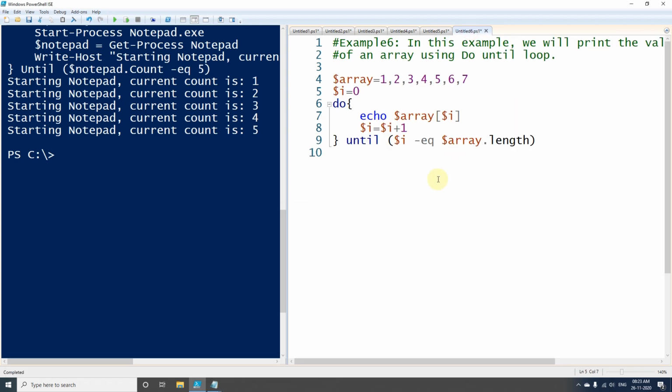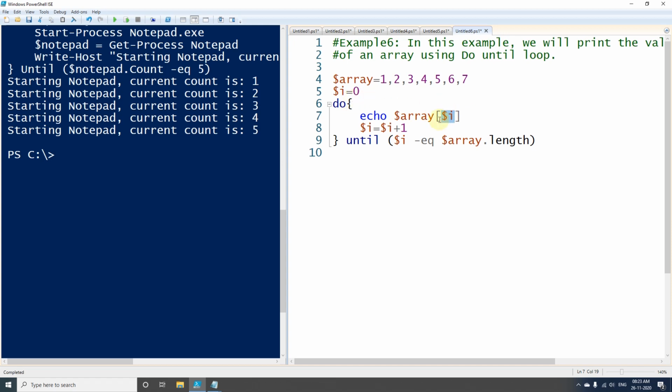Now moving to another example, here also we will be using do until loop. Here we have one array which contains elements from 1 to 7, and using do until loop we will be trying to print these elements. So here first of all I have used $array, and in square brackets I am using the index of the array.